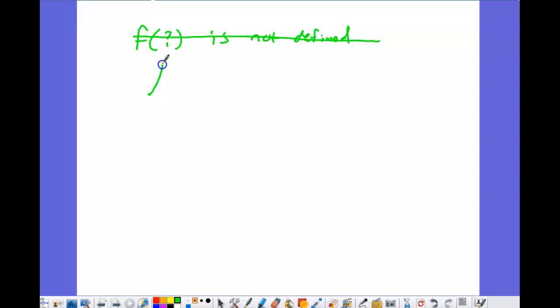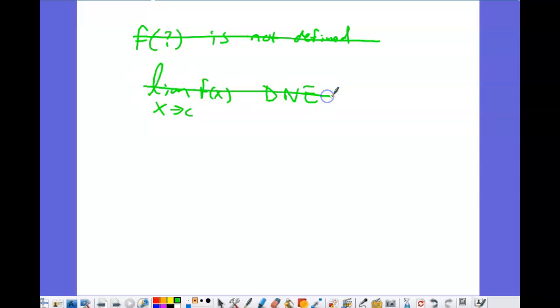Another explanation would be the limit as x approaches c does not exist. You would say this one if the limit from the left and the right are not the same.